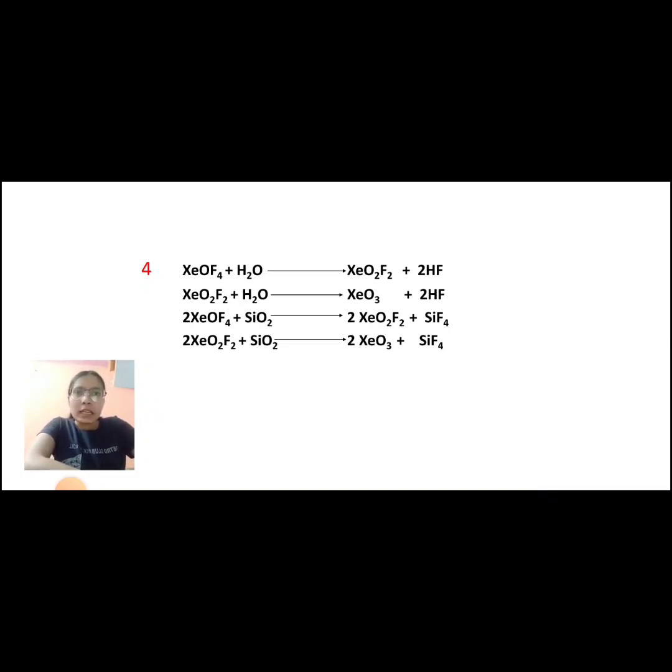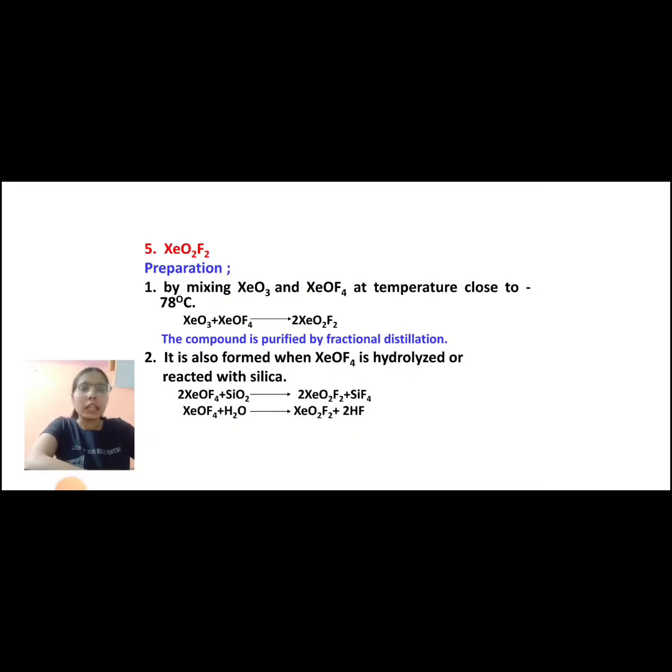2XeOF4 plus SiO2 is equal to 2XeO2F2 plus SiF4. 2XeO2F2 plus SiO2 is equal to 2XeO3 plus SiF4. Now the fifth compound is XeO2F2. Let's see its preparation. Here also xenon is in the oxidation state of +6.